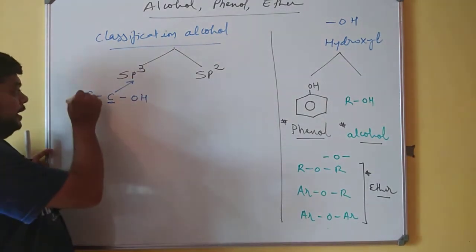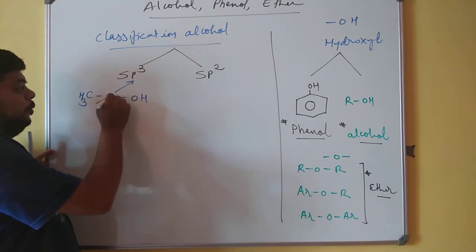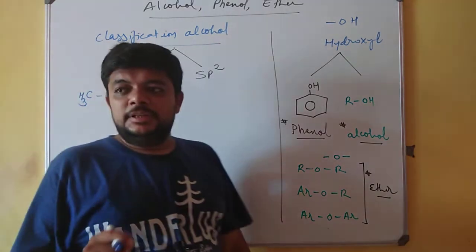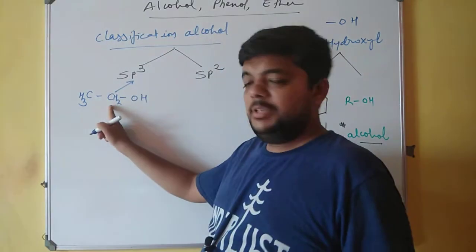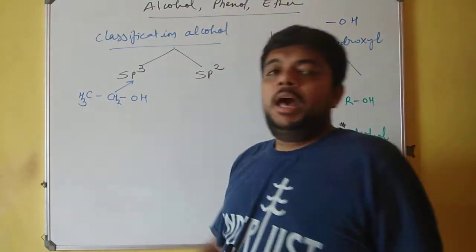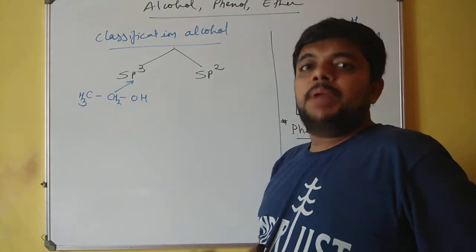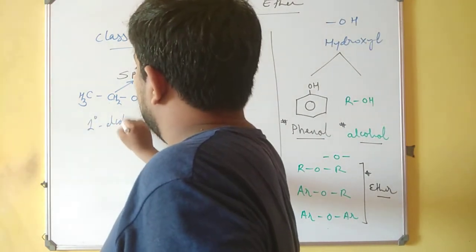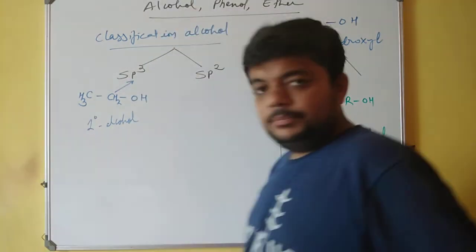And if it is attached only to one another carbon atom, then as this carbon atom is primary, this alcohol will also be primary alcohol, and I'll coin it as primary alcohol.